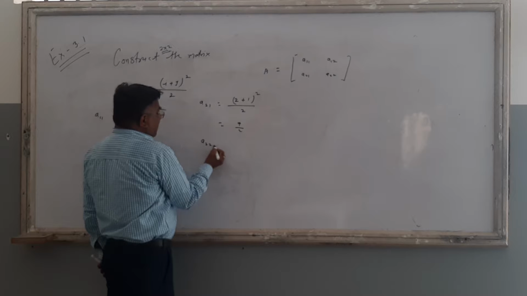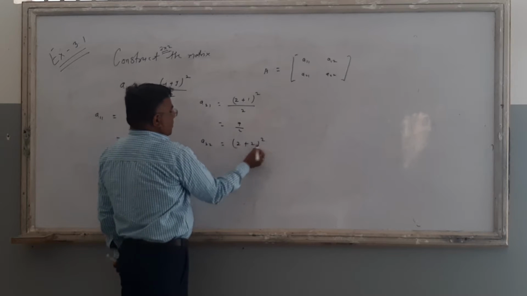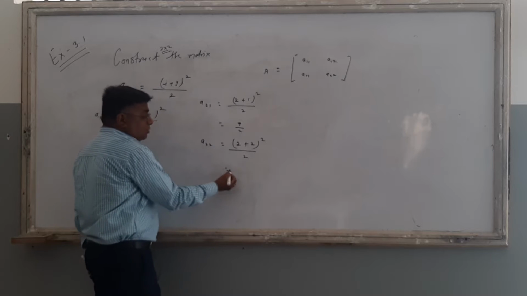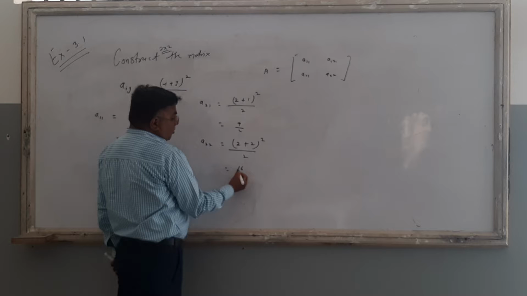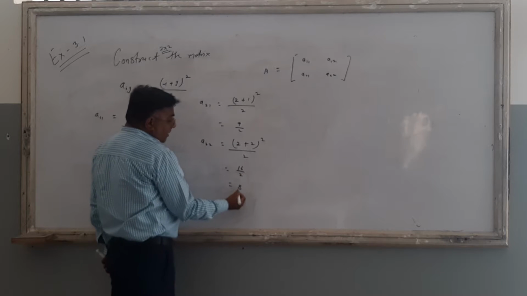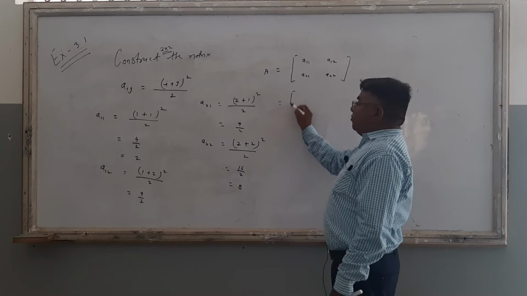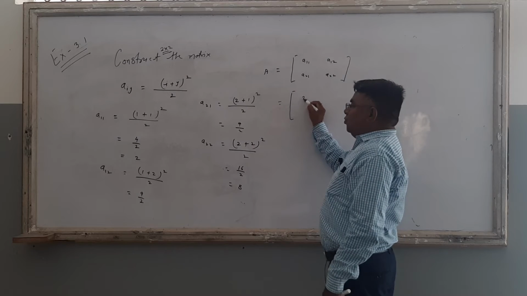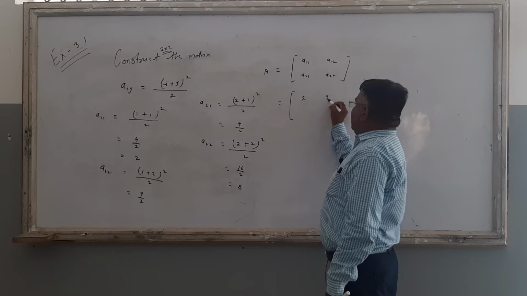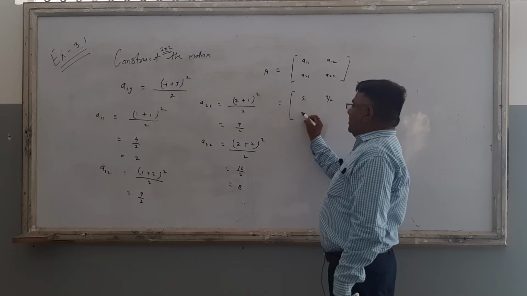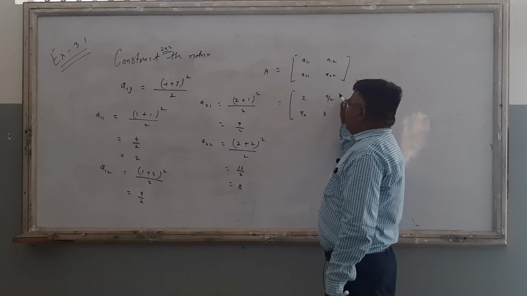Now the last value, A22: 2 plus 2 whole square upon 2. 2 plus 2 is 4, square of 4 is 16, and 16 upon 2 is 8. Now write the answer in matrix form: A11 is 2, A12 is 9 by 2, A21 is also 9 by 2 and A22 is 8.